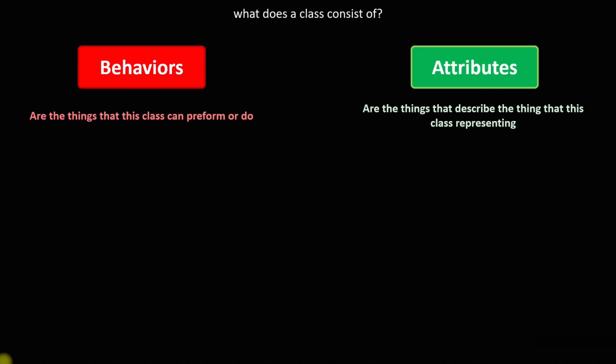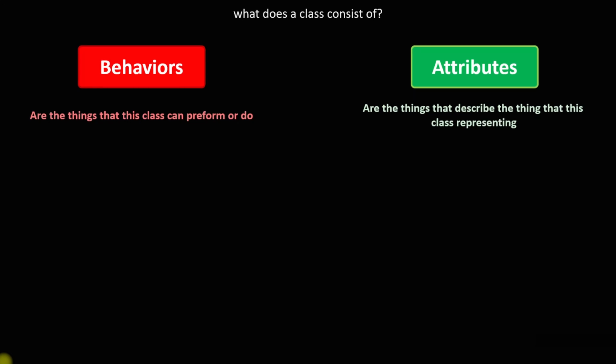And because of that, they are called behaviors. The attributes are variables. And these variables are things to describe the thing that this class is representing.